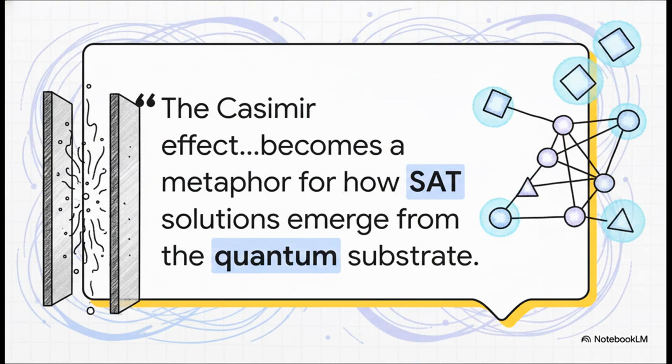The author of our source material, Sethu Iyer, points to something called the Casimir effect. Now, this is a real thing in quantum physics, where energy can literally pop out of a completely empty vacuum. So the idea is to use that as a kind of metaphor. Instead of painfully searching for one solution among quintillions, what if the right answer could just emerge from this quantum substrate of possibilities? It's a profound, completely different way to think about finding an answer.